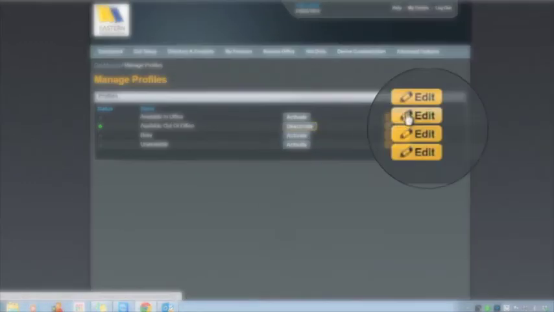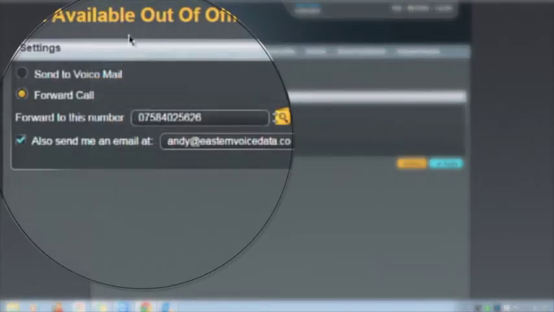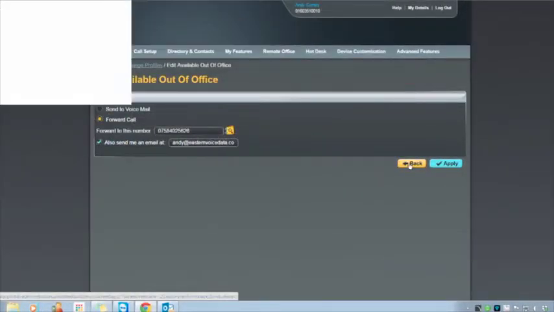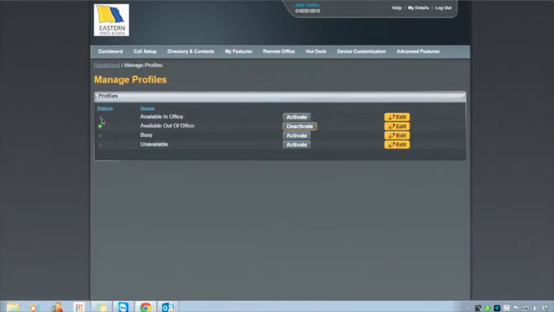Let's have a see and see what happens with that. Effectively, because I'm available, all that will happen is the call in this instance will come to this phone number, but I will also be sent an email to this email address. Let's go back, because I don't want to be available and out of the office.